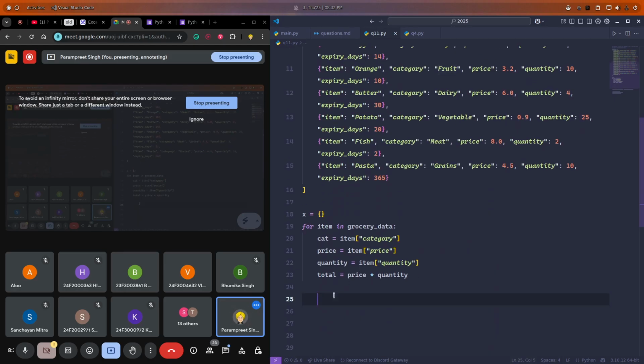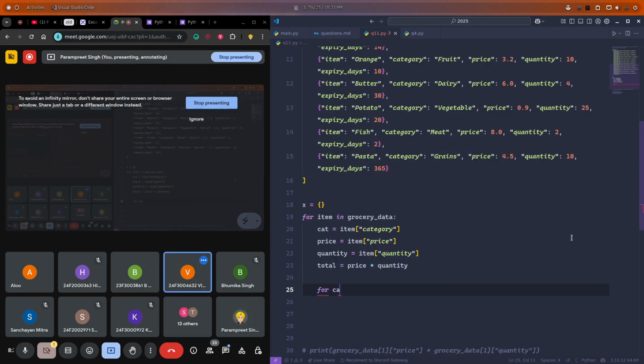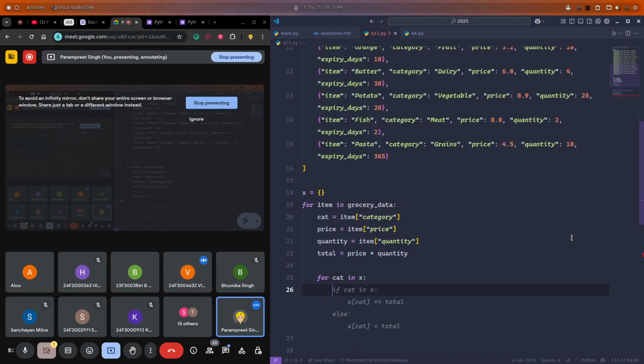How can we do that? For cat in X, then we need to append the category with the value of the total. But do we need a loop here?